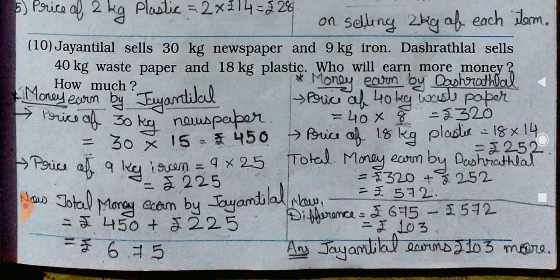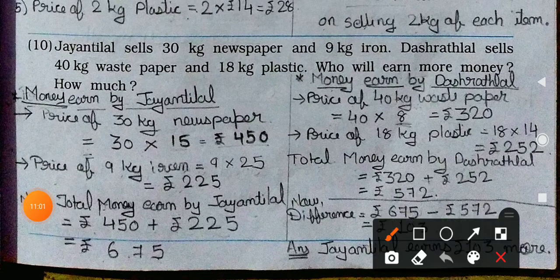Now after that we have to add, for money earned by Dasrath Lal, 320 add with 252, 572. This 572 is Dasrath Lal's earned money, and Jayantilal's earned money is 675.